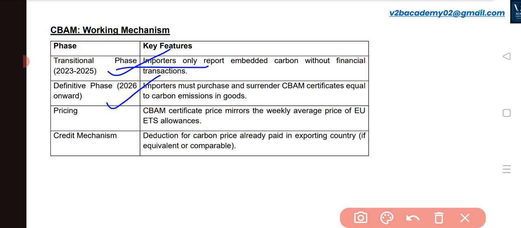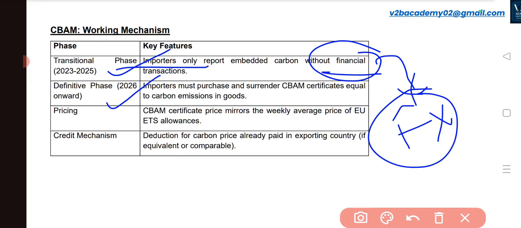In the transitional phase there won't be any financial transaction, but in the definitive phase we'll start actually purchasing the CBAM certificates which are equivalent to the units that we are emitting into the environment while producing that particular product.